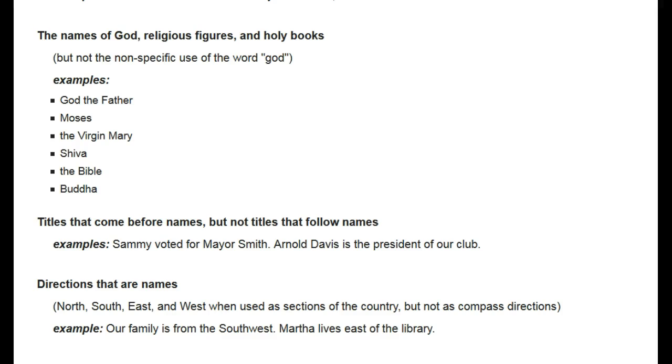Titles that come before names, but not titles that follow names. For example, "Sammy voted for Mayor Smith." "Arnold Davis is the president of our club."